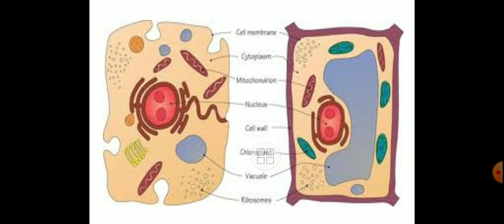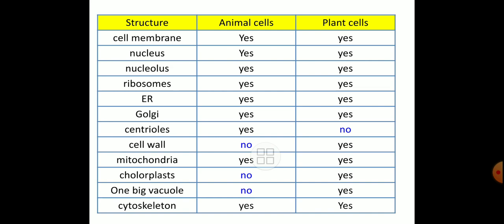This is again another structure. For your kind information, this type of slides have been shown to you just to get the exact idea about each and every part of the cell and the difference between animal and plant cell. Here also we can see this table. In this table also we have shown the difference between animal cell and plant cell structures.